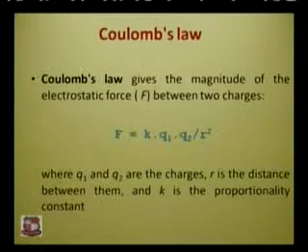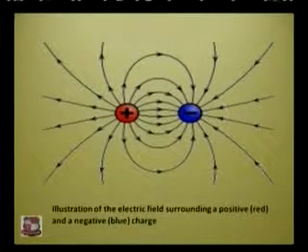Now, something about Coulomb's law. It gives the magnitude of the electrostatic force between two charges, one having a positive charge and the other a negative charge. The magnitude of the force is given by K Q1 Q2 upon R squared, where Q1 and Q2 are the charges, R is the distance between them, and K is the proportionality constant. Now we will see this diagram showing two charges. The one in red is a positive charge and the one in blue is a negative charge, and the lines that we are seeing are the electric field lines.